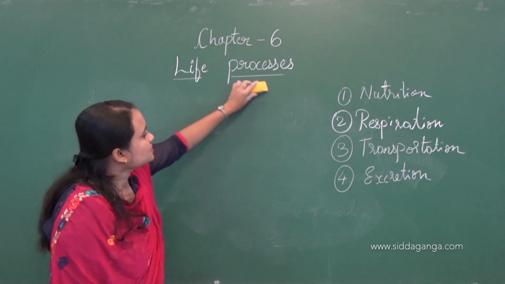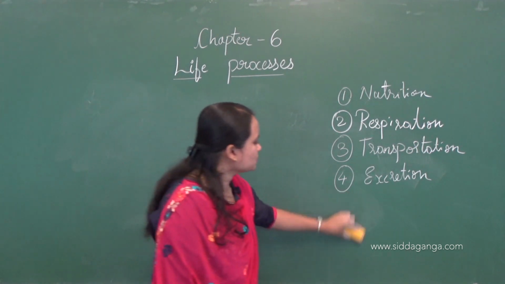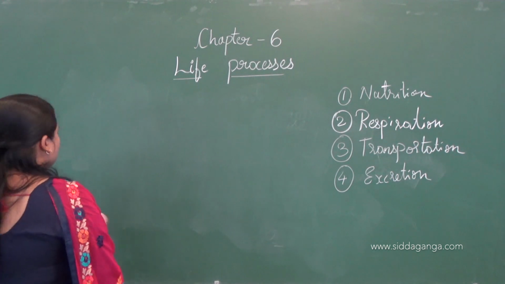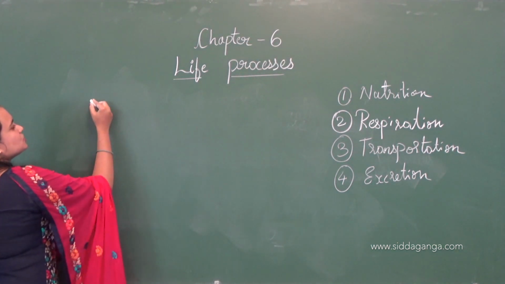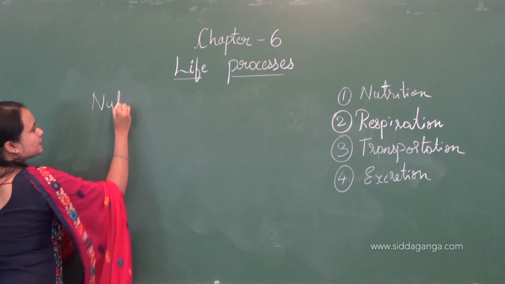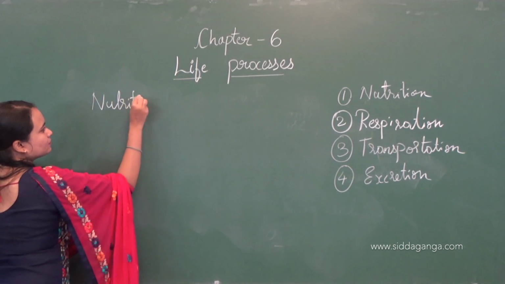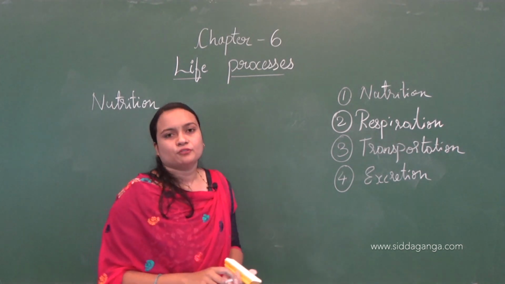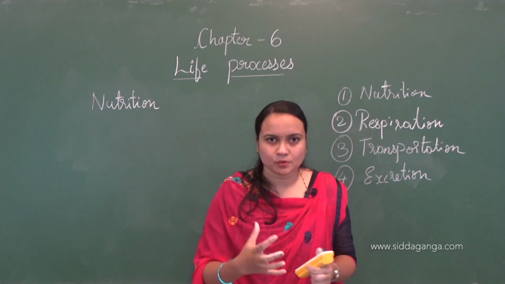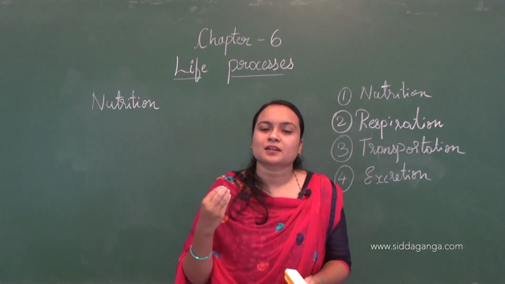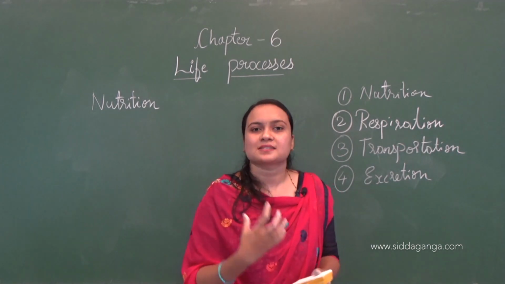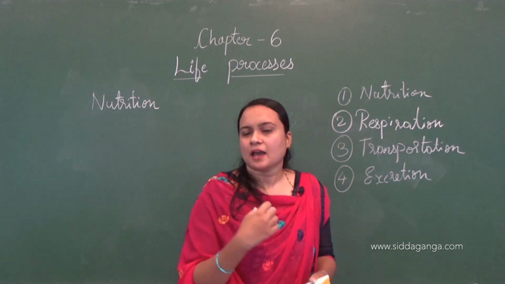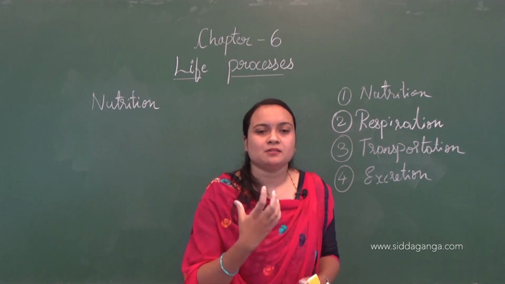Now let us study this life process one by one. So first one, coming to nutrition. As I said before, nutrition is a process where chemical molecules are supplied to the body to form energy, as well as for repair and maintenance.